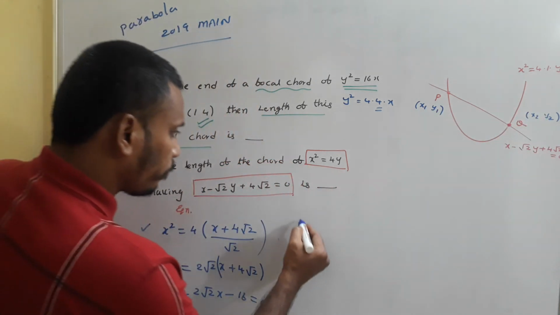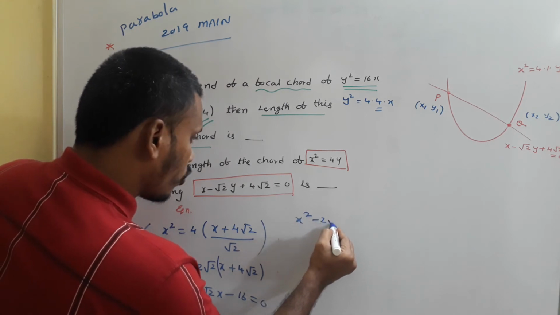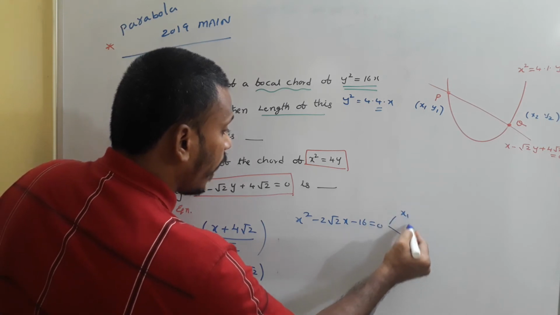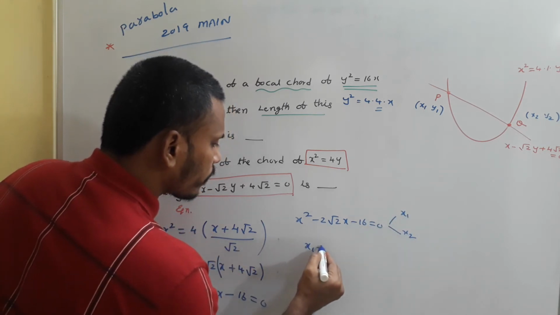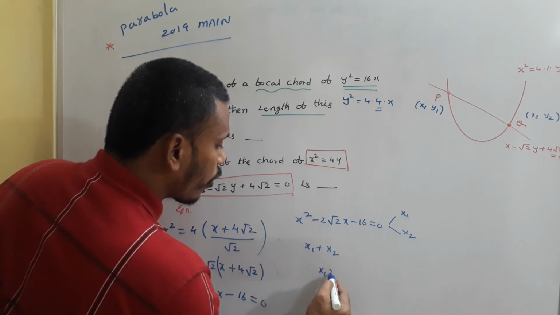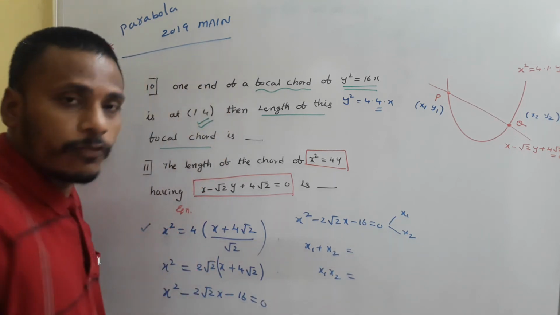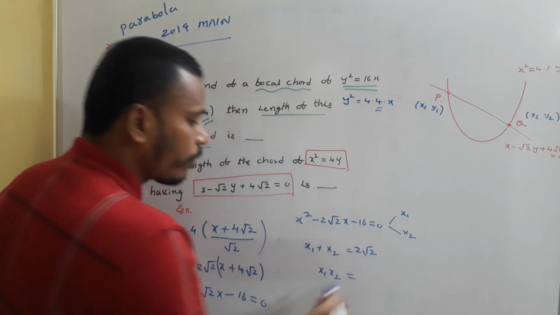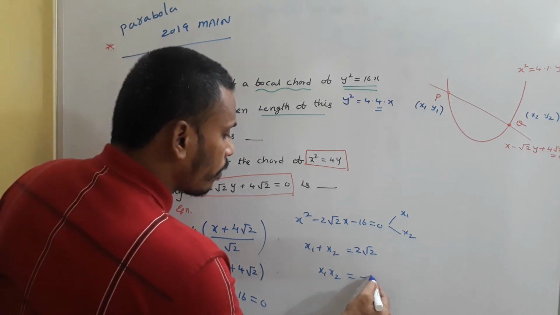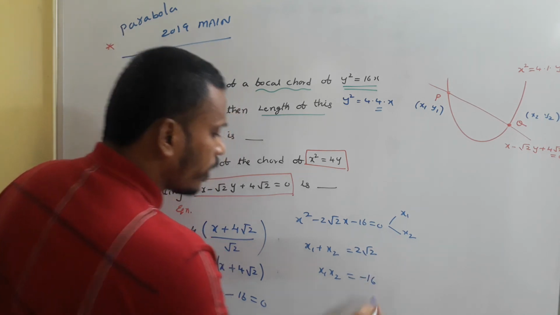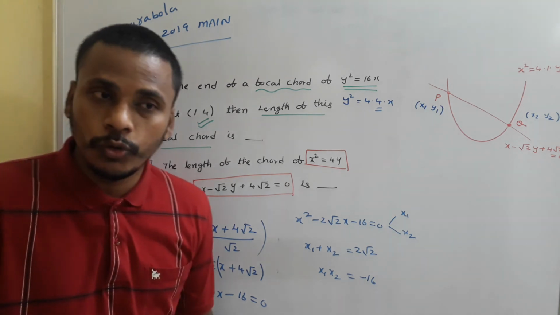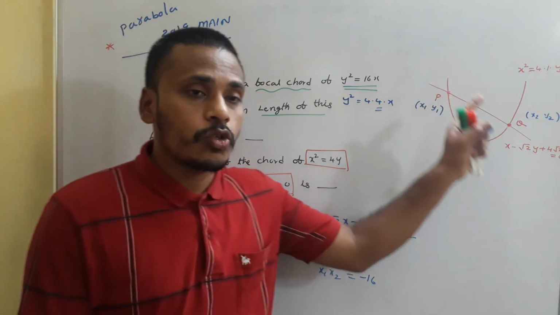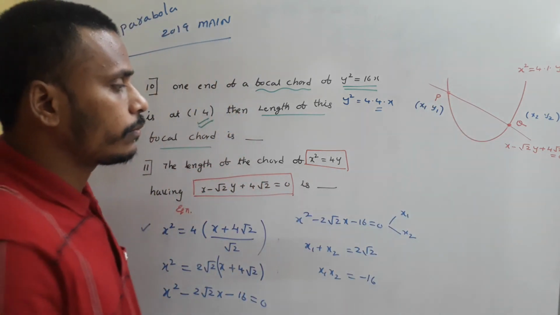So use that condition. x square minus 2 root 2x minus 16 is equals to 0. For this we have x1, x2 as roots. Use sum of roots as well as product of roots. What is sum of roots? Sum of roots is minus b by a, which is 2 root 2 from this quadratic, and product of the roots is minus c by a, which is minus 16. x1 plus x2 is 2 root 2, x1 into x2 is minus 16. Okay. I have some relations on x1, x2, then what are the relations on y1, y2?